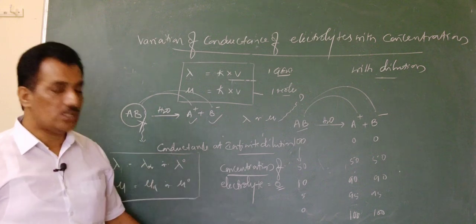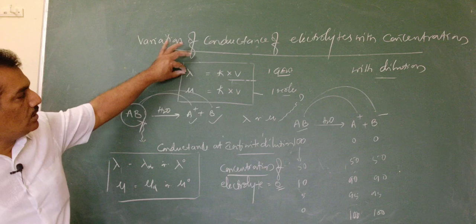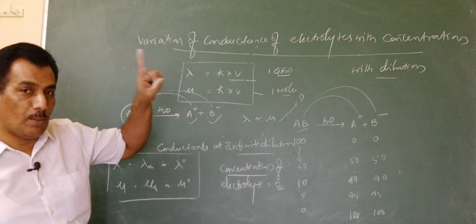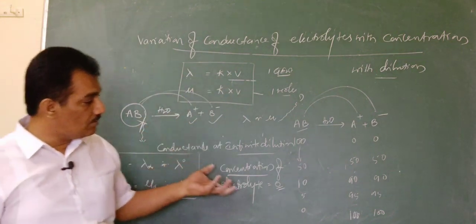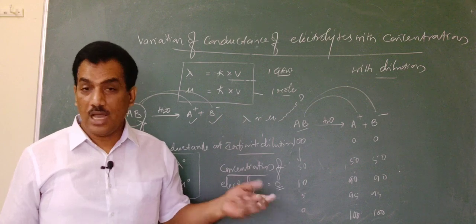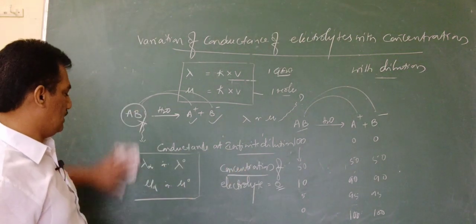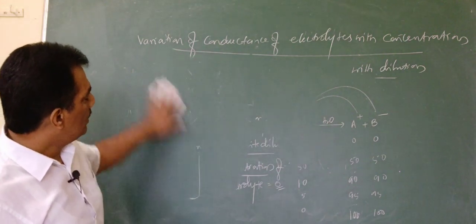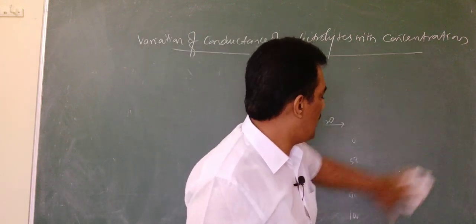And it is not only the equivalent and molar conductance, there is one more conductance, that is kappa, the specific conductance. How the specific conductance of the electrolyte changes has to be observed. For that purpose, let us discuss the effect of dilution on conductances, that is, the variation of the conductance with dilution.